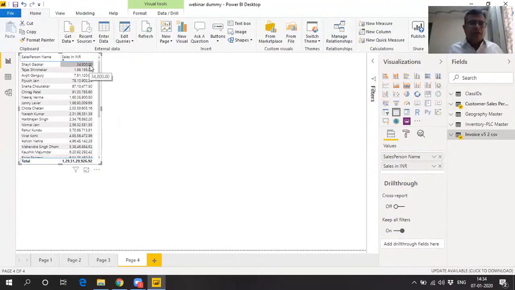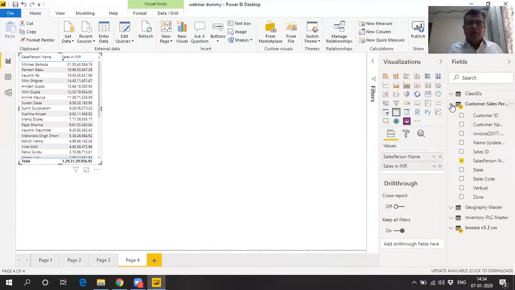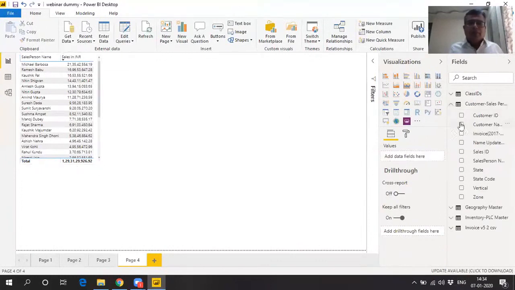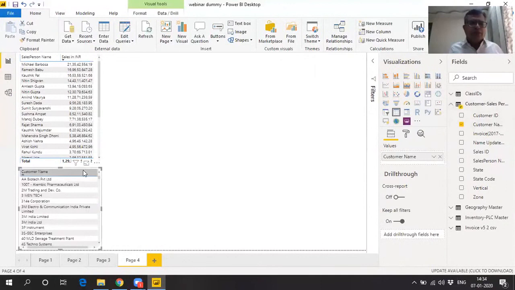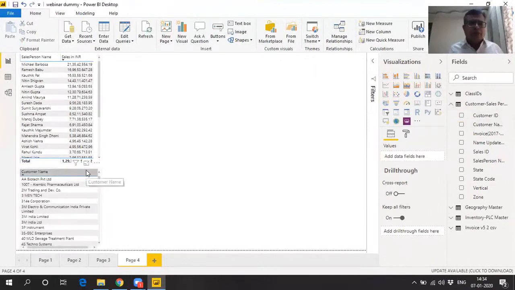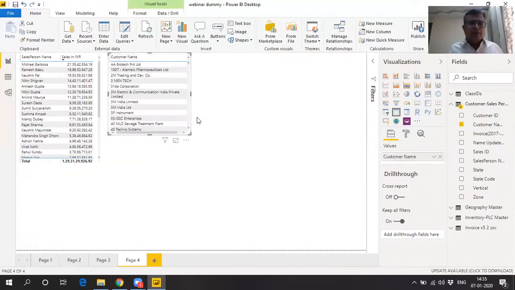So Saili Gawekar has done only 34,800 worth of sales, or Piyush Jain has done only 78 lakhs 10,000 of sales, as against a total of 129 crores of sales in the last 2 years. So we can find out who are the top performers and who are the bottom performers. Now the question is to go further to the root cause as to which clients these salespeople are hitting. And the report is again one click of a button. So we can pick up the customers and the values in INR of the sales done to these customers.